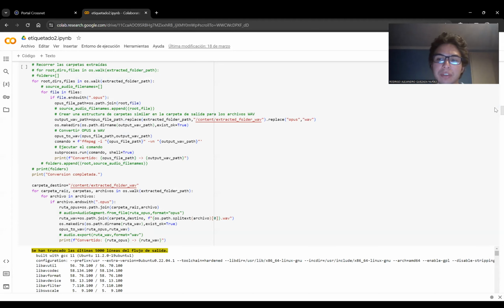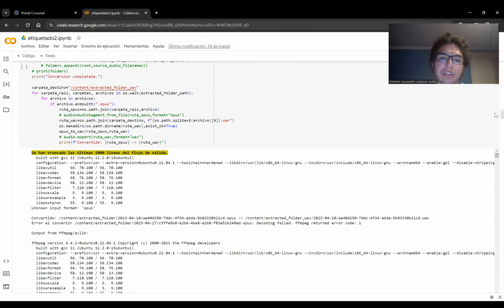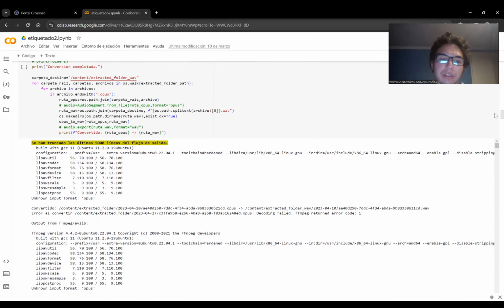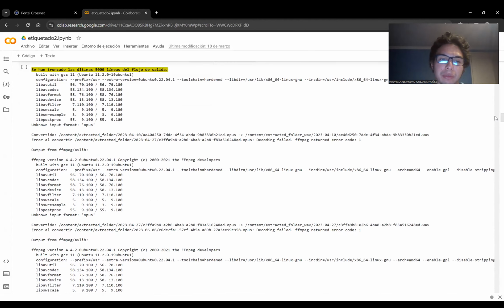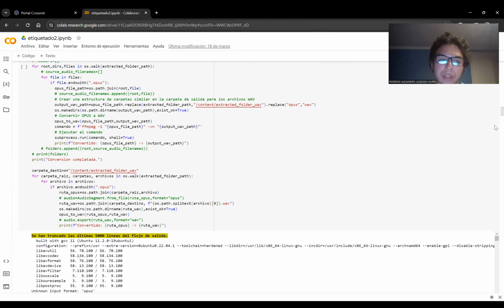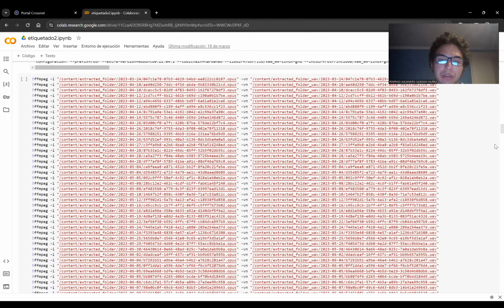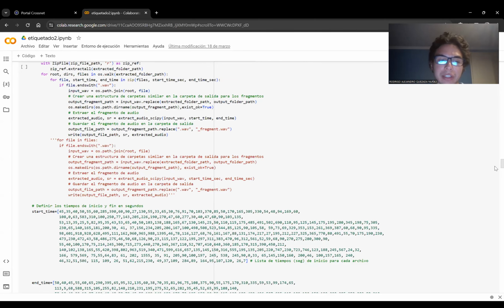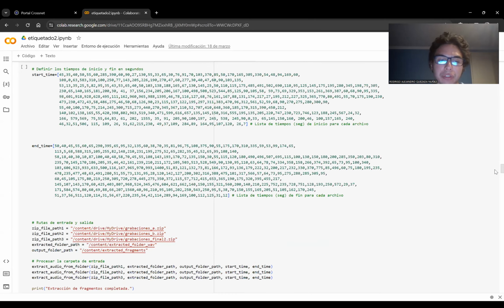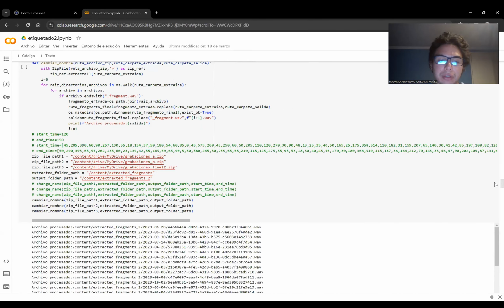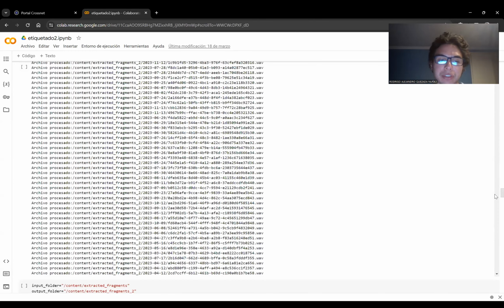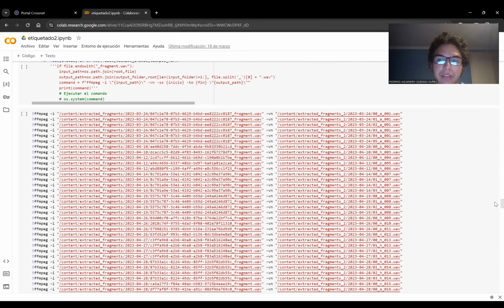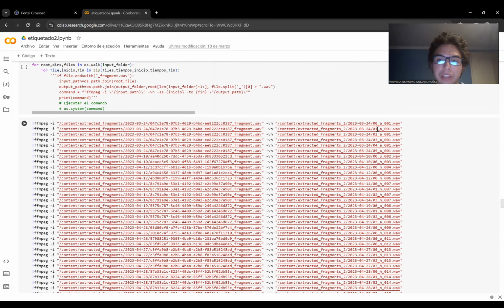Now, the file to generate the label process. These are the results for the conversion from Opus to WAV. Here is the list of files, then the list of the start times and end times to extract the fragments. Then the files are processed to finally obtain the labeled fragments with the label suffix and number of the file.